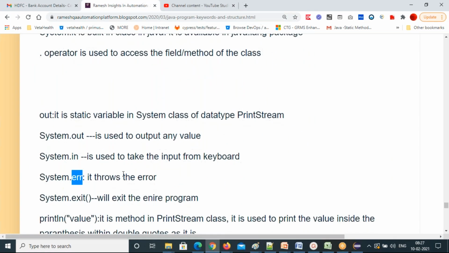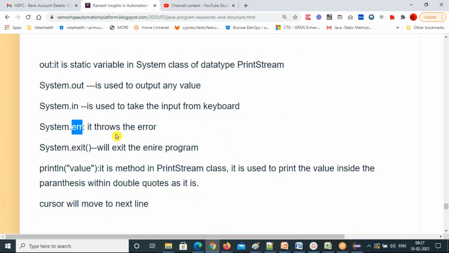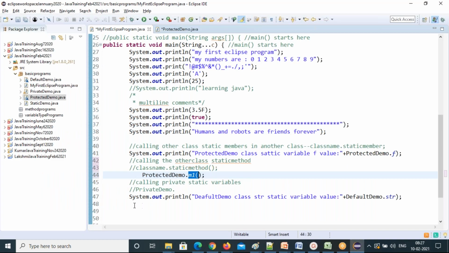Any questions on the dot variable? Now the System class has so many methods you can call. System dot exit is also another static method. If you want to exit the entire program, you call the exit method. You have time in milliseconds. You just put system dot, and you will get so many methods.